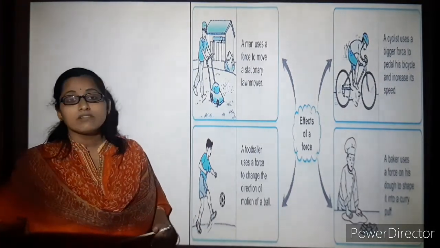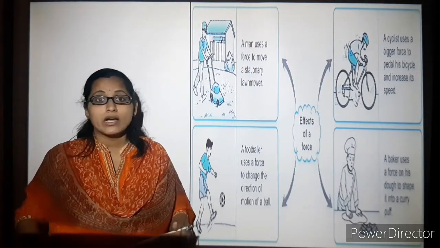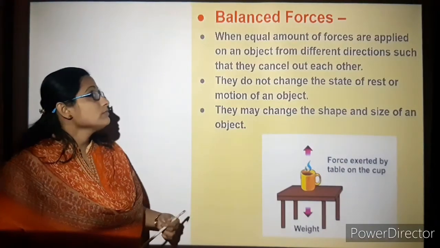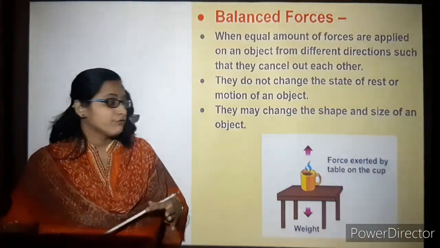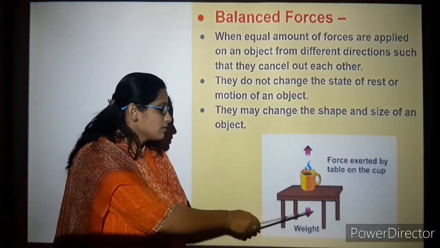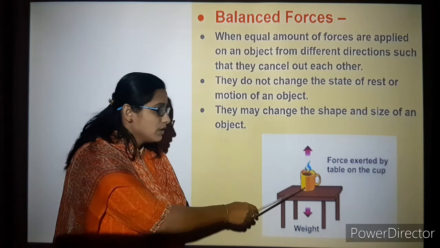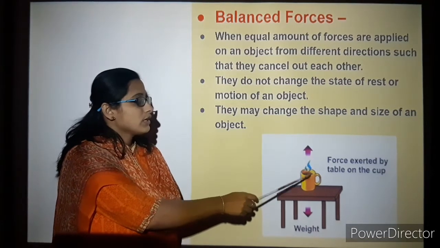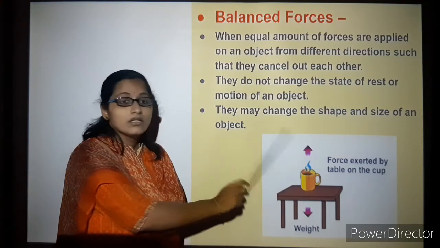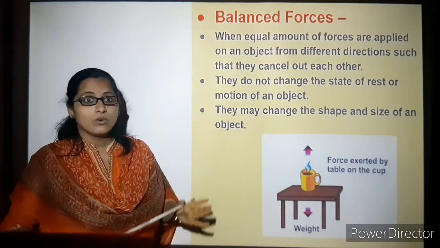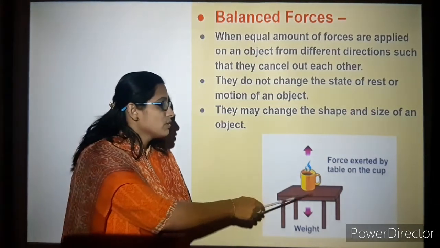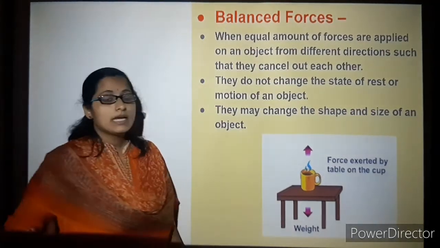There are forces that can be balanced or unbalanced. So what are balanced forces? You can see a table with a weight on it, the cup. The cup exerts a force on the table, and the table exerts an equal force on the cup. There is no change in shape of the object where the force is exerted.